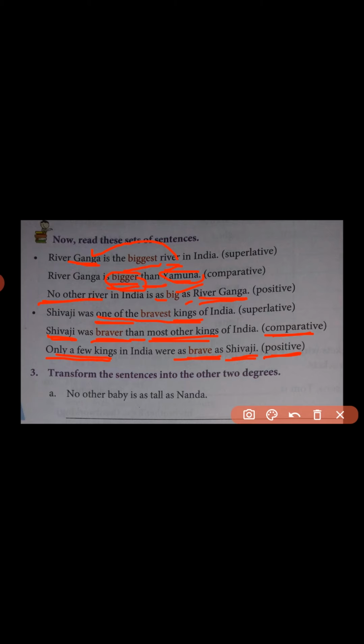So here we have discussed a few basic rules for changing a sentence into another form of the degree. So better you attempt the given exercise in the textbook.